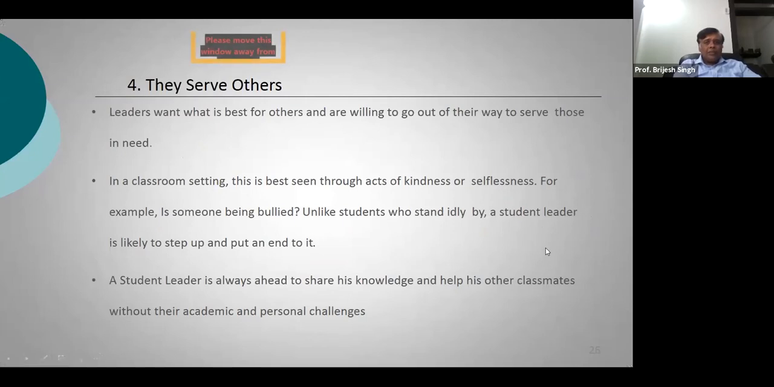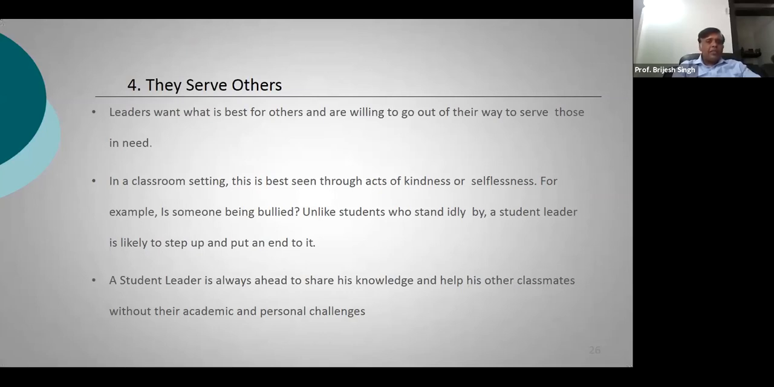So they serve others. When we say that they serve others, what does this mean? This primarily means a few things. Leaders are willing to go out of their way to serve those in need. In a classroom setting, now we are talking about student leadership, this is best seen through acts of kindness or selflessness.